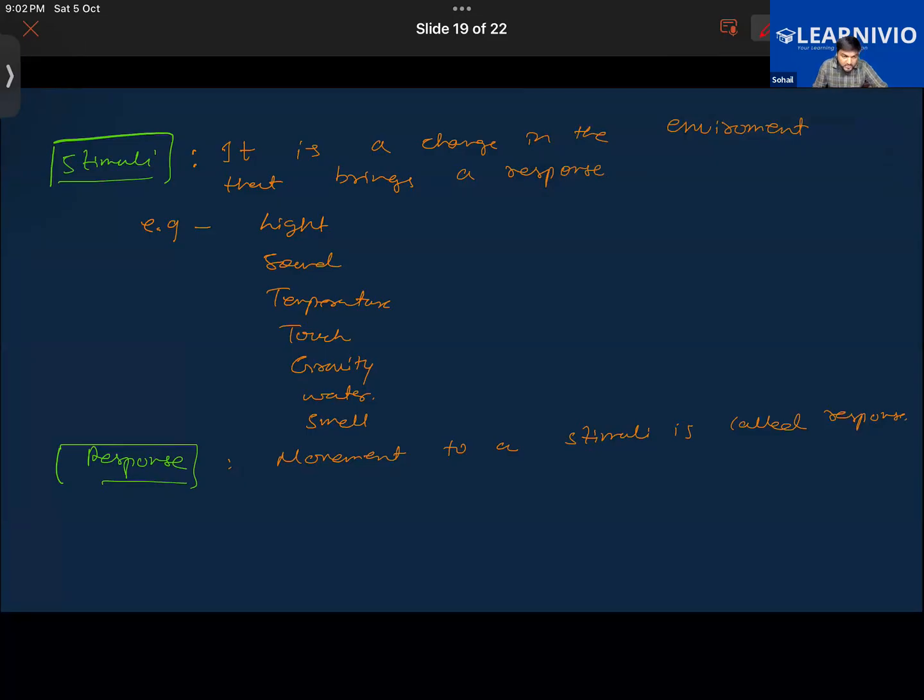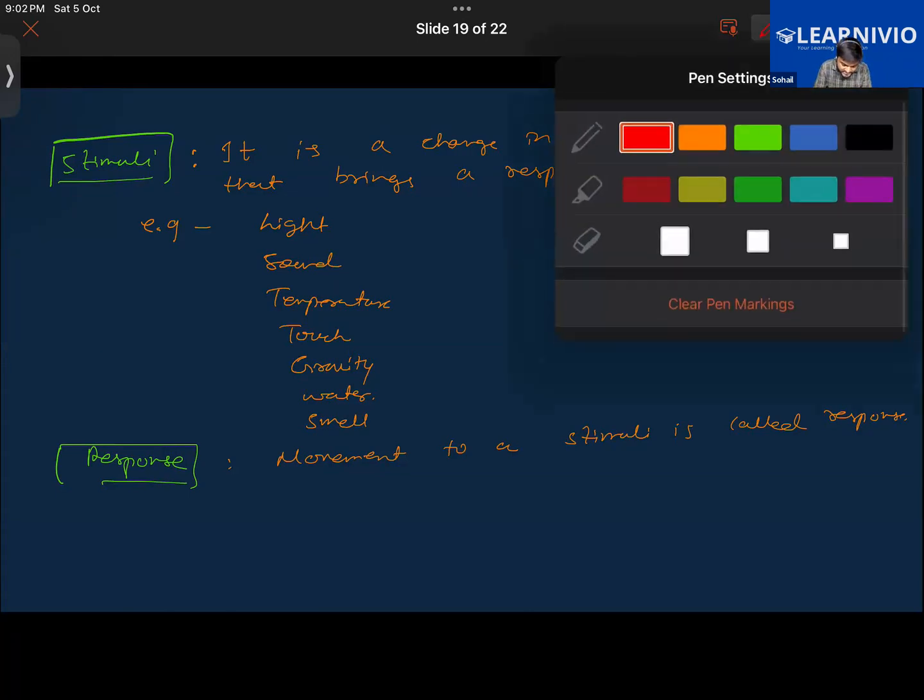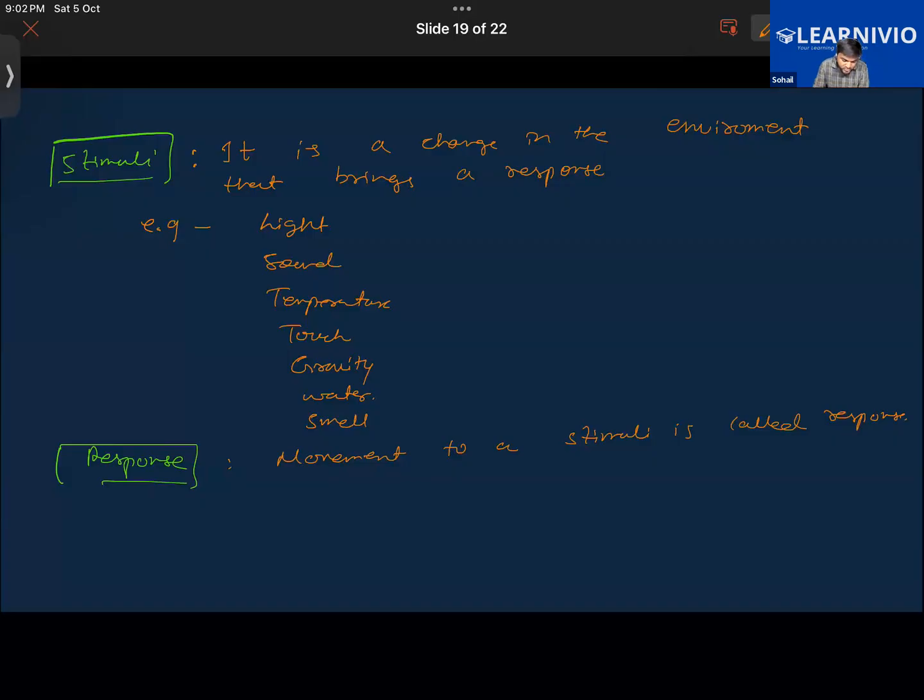Further, our question was, you have to explain the characteristics of living things with respect to stimuli in both plants and animals. Let's take the case of plants. Should I change the slide? Are you writing it down? No, sir, you can say it. Yeah, sure. In the case of plants, let us understand how they respond.